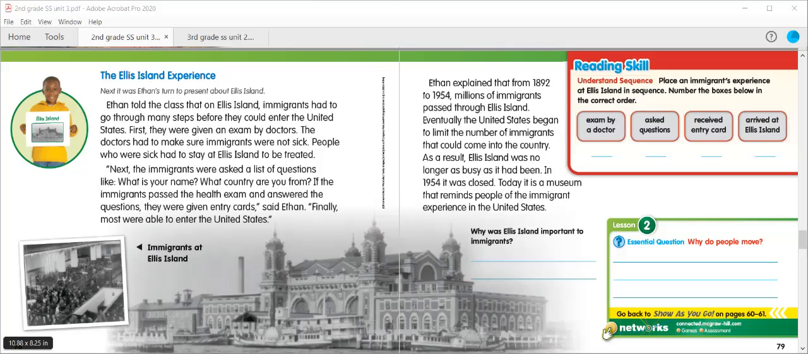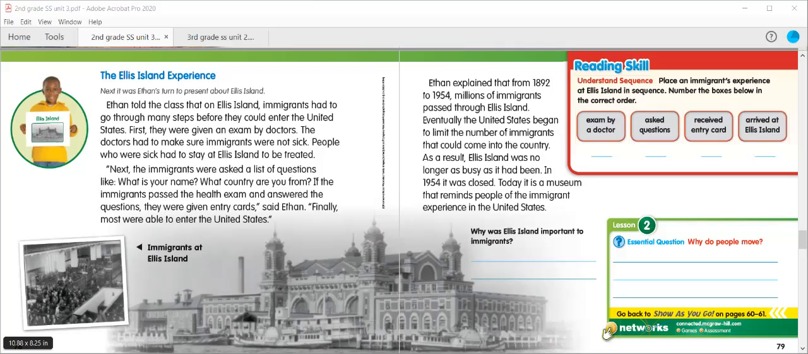Now at the bottom, why was Ellis Island important to immigrants? And we know from the reading that Ellis Island was an important place for immigrants because that was the place where they were to become citizens of the United States and be let into the United States. So that was their first stop. If they were able to answer all the questions and they passed the health exam, it was from Ellis Island that it was decided whether they could enter the United States or not.